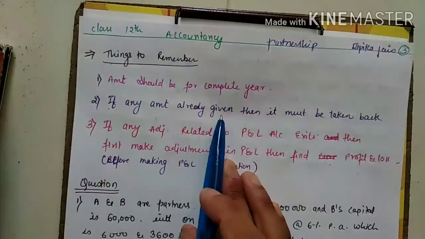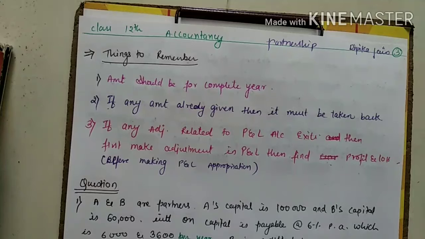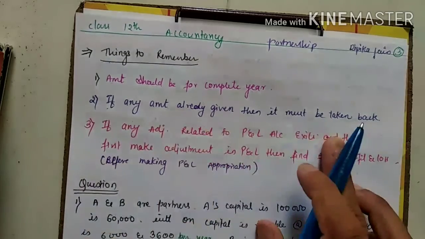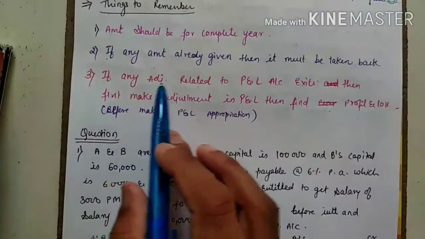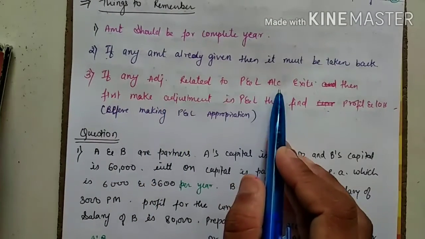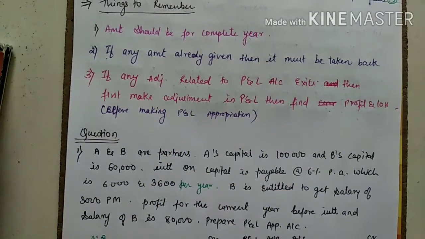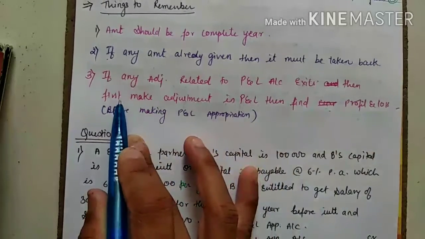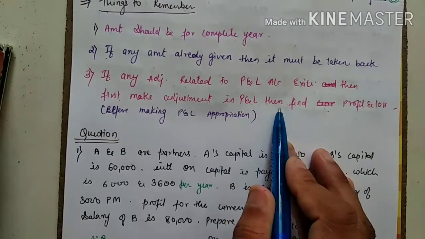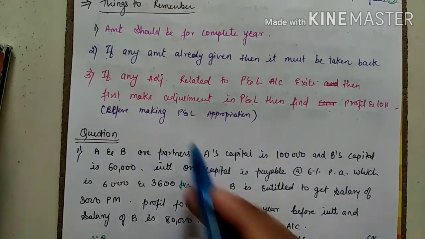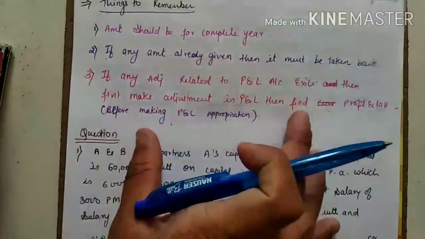Next, if any amount is already given, then it has to be taken back. It means while making the P&L account, we have already deducted the salary to the partner. So first add it back and then deduct it from the P&L appropriation account. Now last, if there is any adjustment related to the P&L account, it means the P&L account is already made and some adjustment is left after making it. So first we will do the adjustment, then again find the P&L's profit or loss, then we will make the P&L appropriation account. You have to remember these three things.